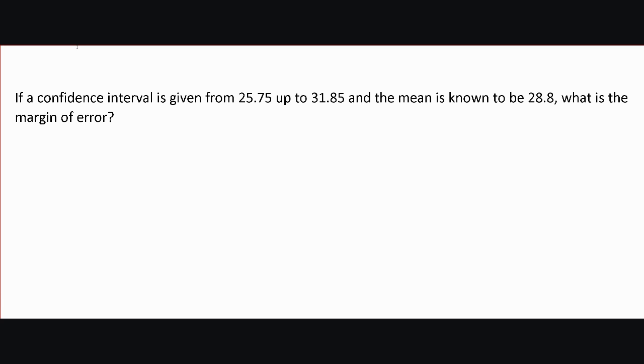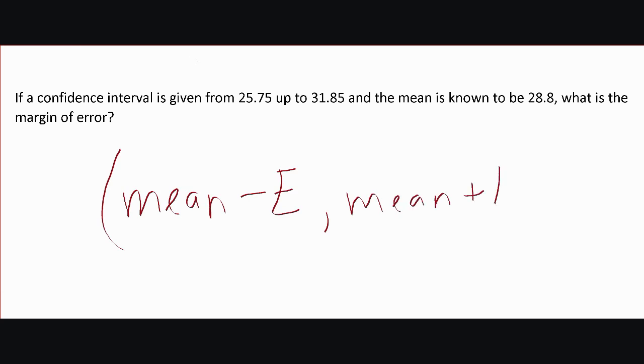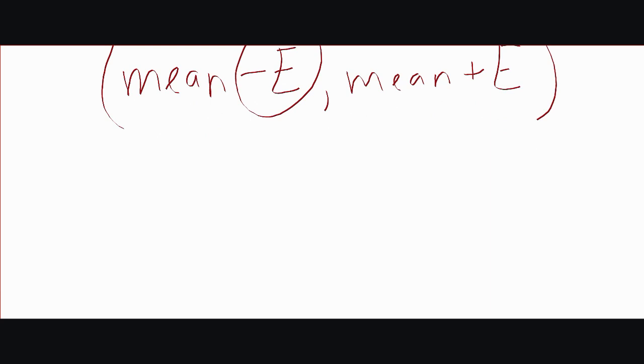So how do we do this? Well, remember, the structure for a confidence interval is the mean minus the margin of error, which I'm representing with that big E there, and then the mean plus the margin of error. So the mean minus the margin of error gives us the low end, the mean plus the margin of error gives us the high end of our confidence interval. So how can we find this margin of error? Well, think about it. What we could do is think about the fact that this mean of 28.8 is nestled right in the middle of our two buffers.